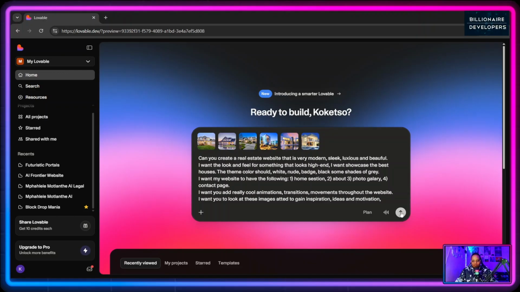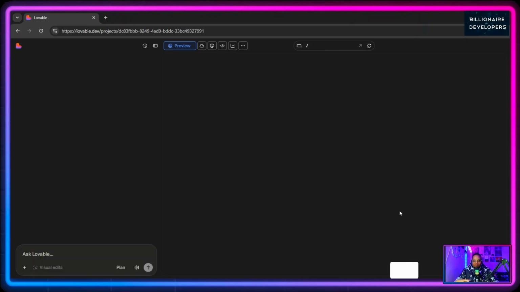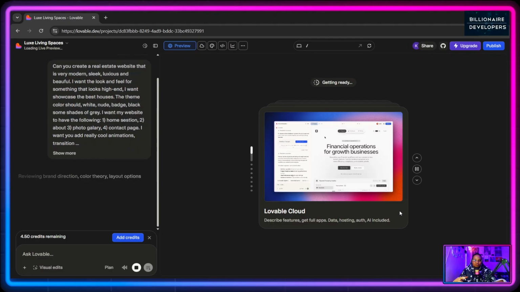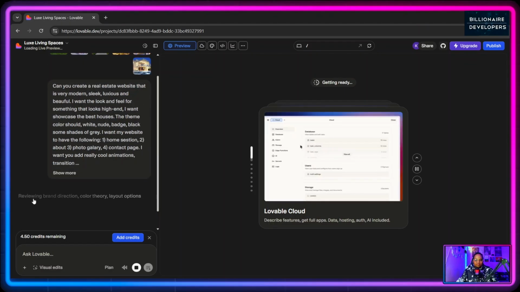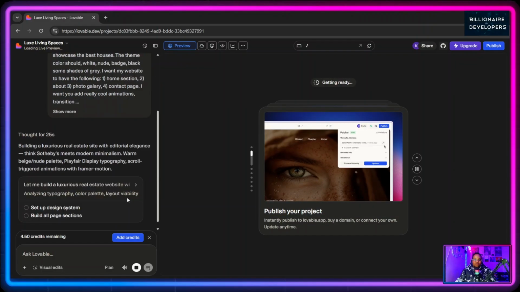So without further ado, I'm just going to press that button over there, and let's see what Lovable comes up with. To quickly give you context, what's happening in the background is Lovable is going through a thinking process, trying to understand and build what you are trying to build. On the left-hand side, it gives you context in terms of what it is working on. It's trying to pull from different sources, and it will tell you what exactly it's doing.